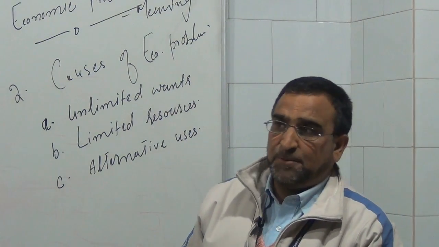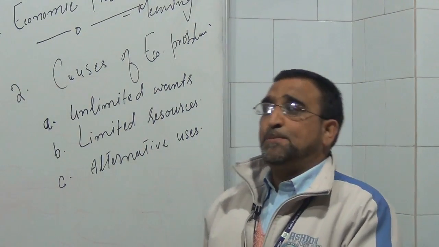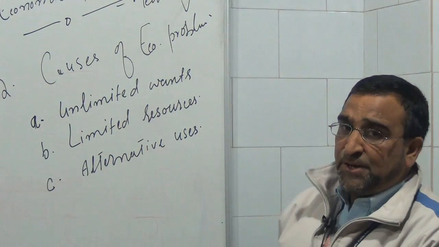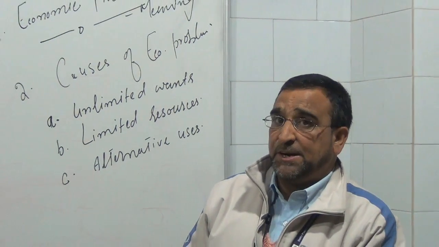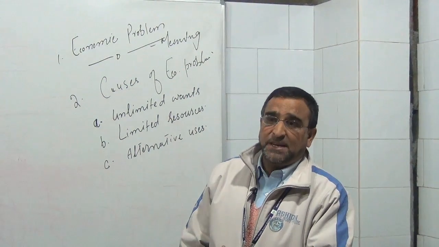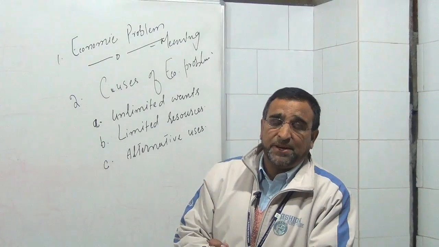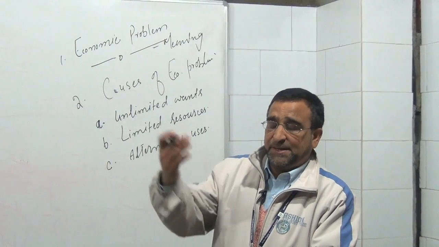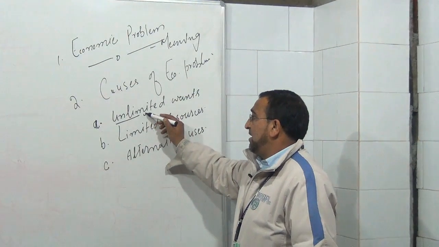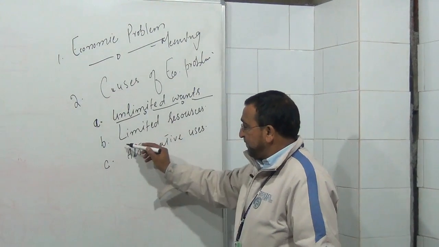The first is unlimited wants. That means the multiplicity of wants. That simply means human wants are unlimited. When one want is satisfied, it gives rise to another want. When that is satisfied, it gives rise to maybe another want. Hence we call these wants unlimited.